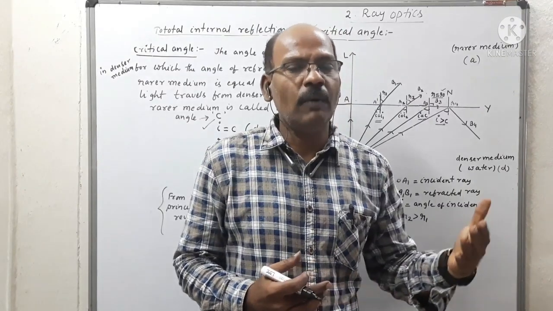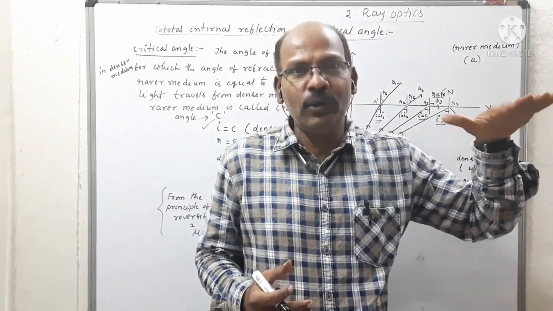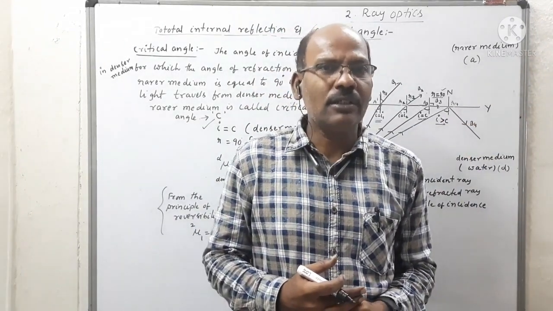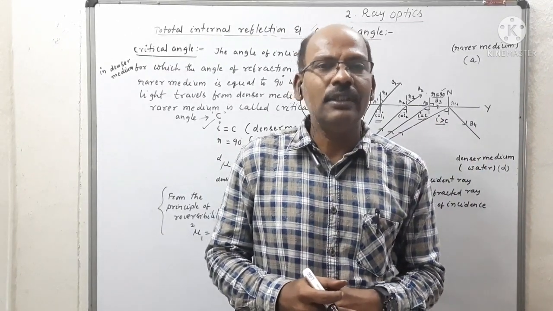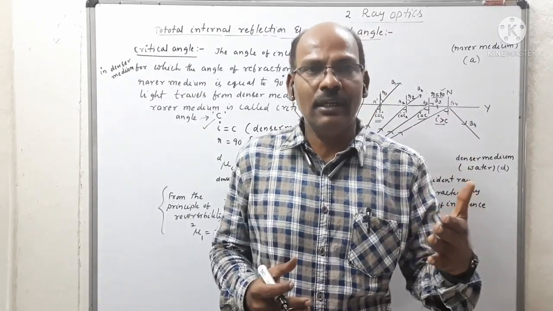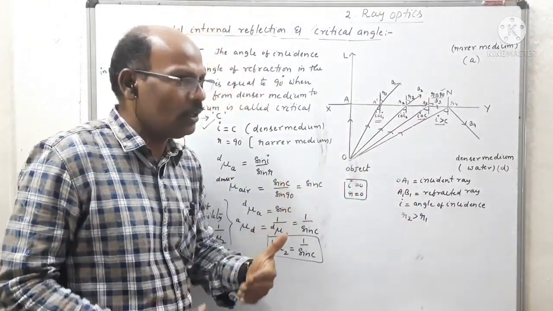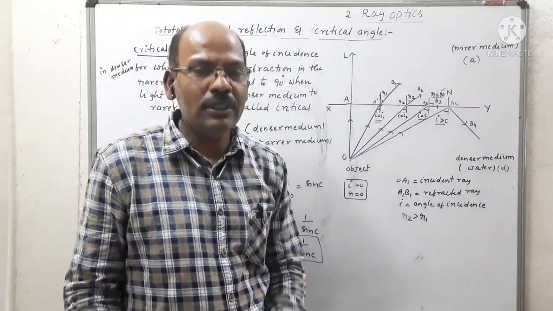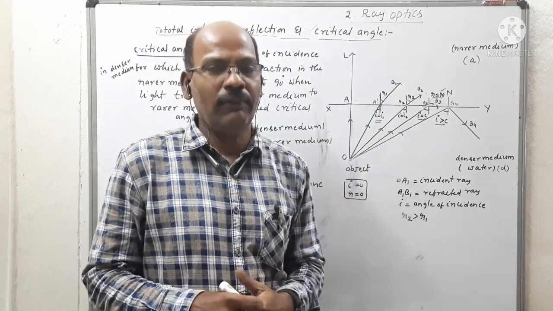It is an optical illusion observed on blacktop roads and deserts during summer due to high temperature, which appears like a pool of water. That is called a mirage. So mirage is also a best example for total internal reflection. These are some important applications of total internal reflection.